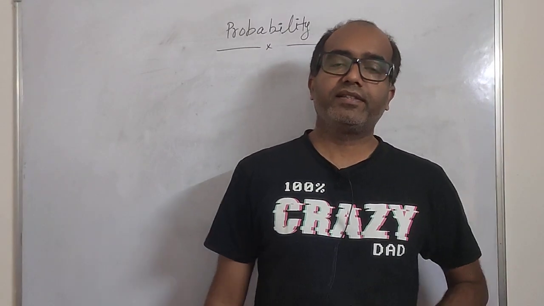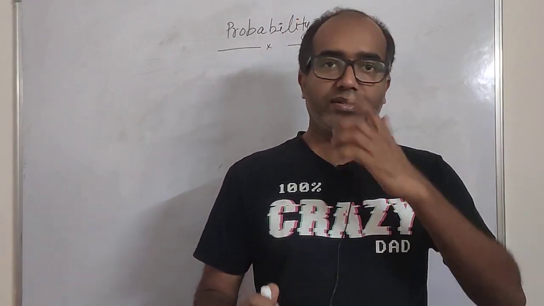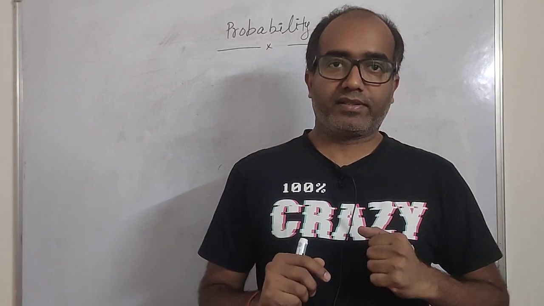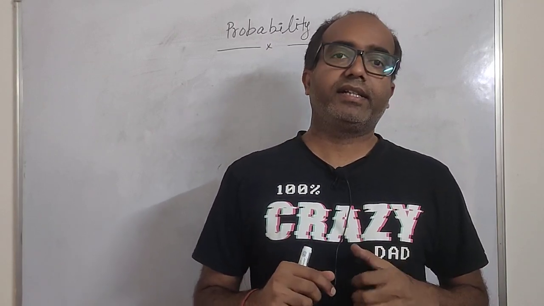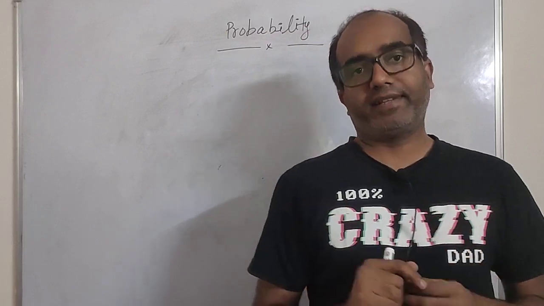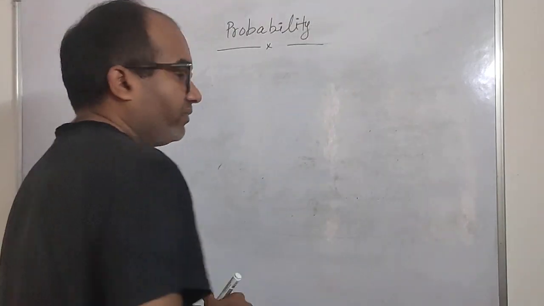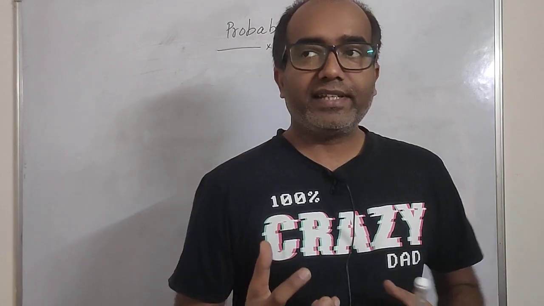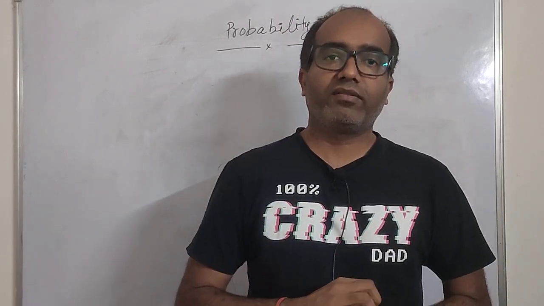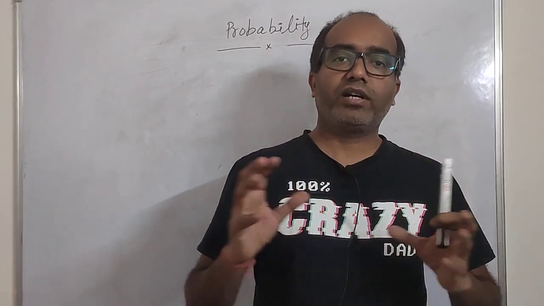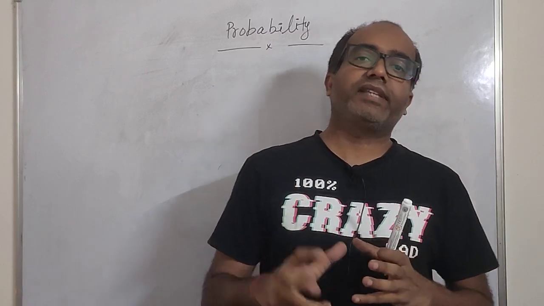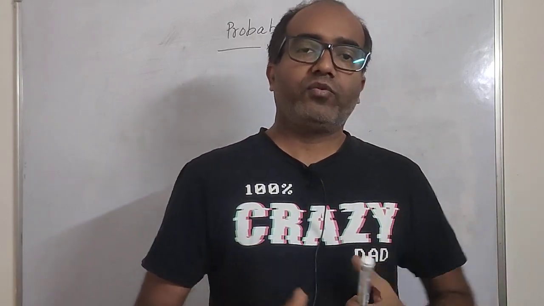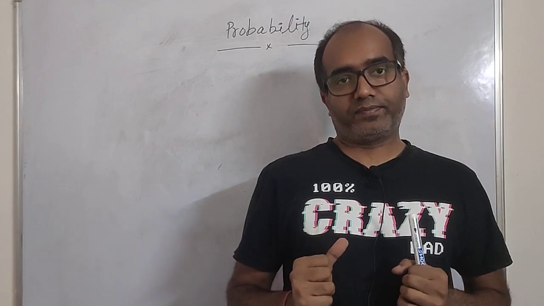Hello and welcome back. In this video we are going to discuss random variables. What is a random variable and what is a probability distribution? A basic idea. So how do we decide the random variables? Basically there are some variables which can take some value, either 1 or 2 or 3. But there are certain variables which cannot take a single value.